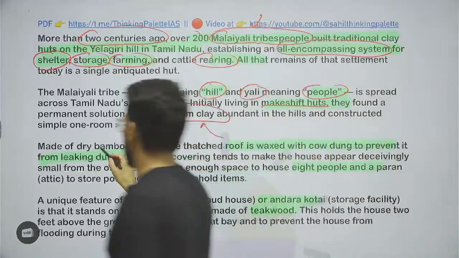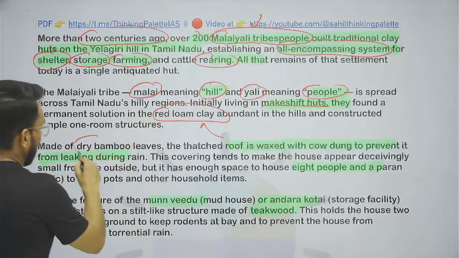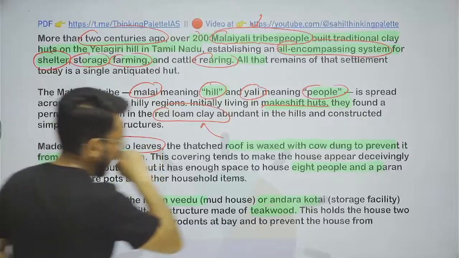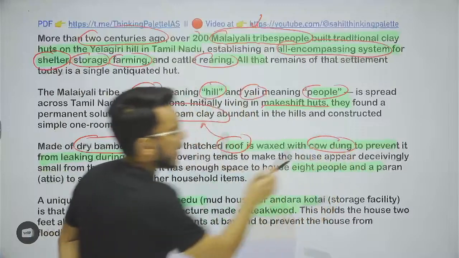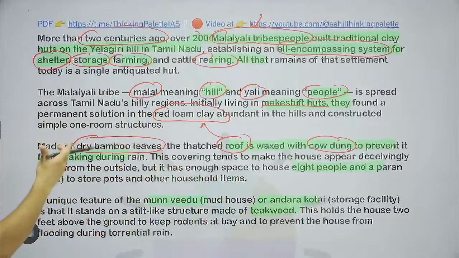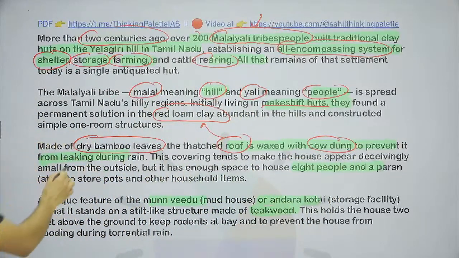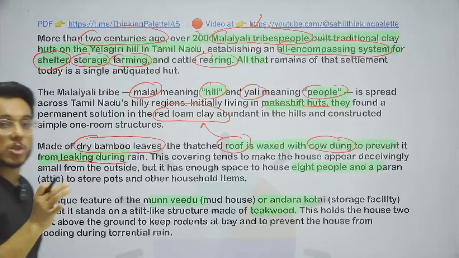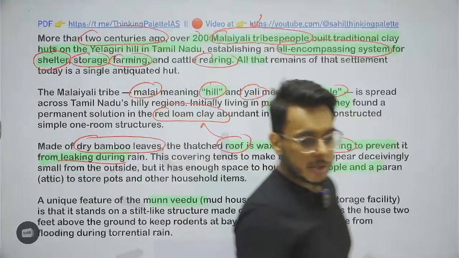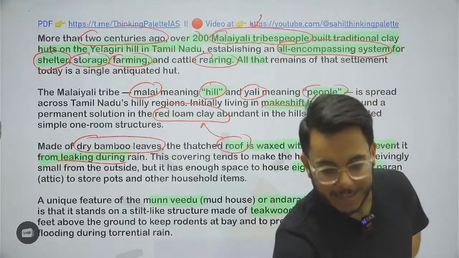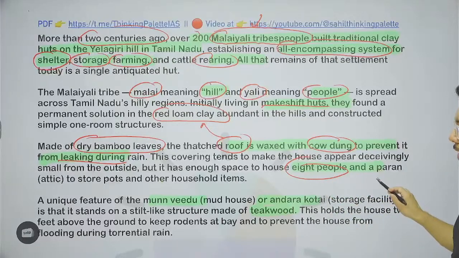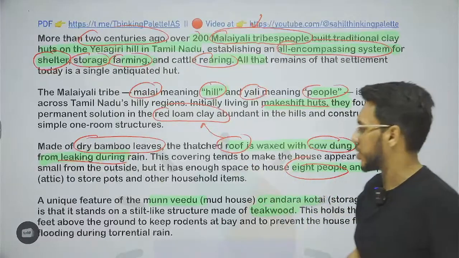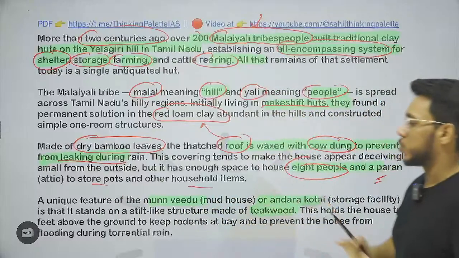Also they used dry bamboo leaves. Okay, thatched roof is there. Now this roof was waxed with cow dung, and by that it became waterproof and did not leak during the rain. And this particular hut might look small from the outside, but it was sufficient to house at least 8 people, and there was a specific section to store pots and other household items.